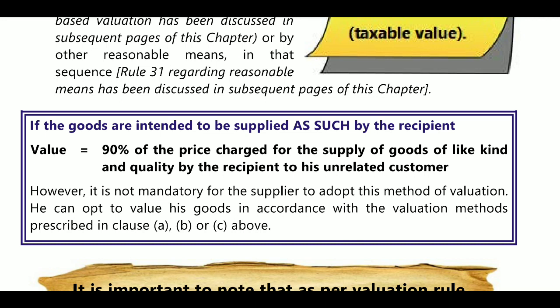It is only for the person who is dealing in goods. That is 90% of the price at which the recipient supplies goods of like kind and quality to an unrelated buyer on the same day.